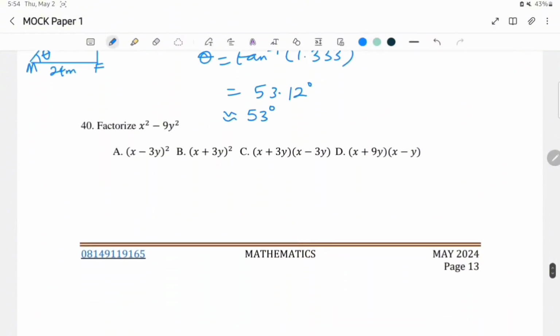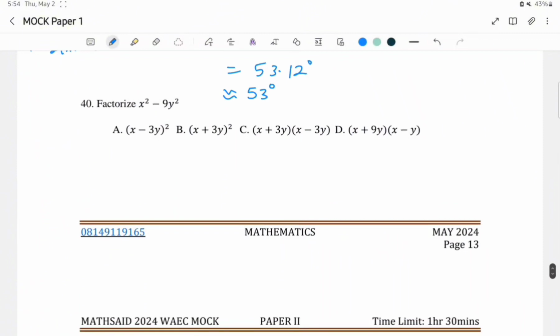For question 40, we are asked to factorize this expression. Merely looking at the expression, I can see that it is a difference of 2 squares. That is, the first expression is the square of a number, and the second expression is the square of something.